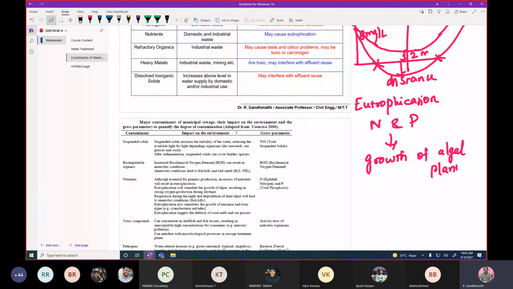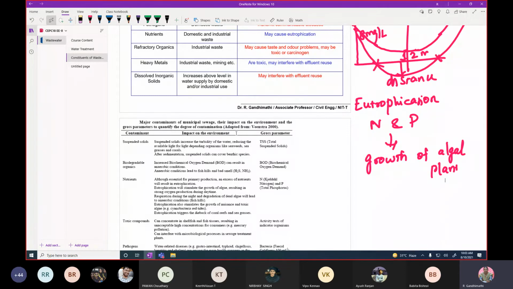And then presence of heavy metals, it may accumulate in the living tissues. Especially it may accumulate because it will not degrade. Heavy metals will not be degraded by microorganisms. It can be accumulated in the living tissues. And then dissolved inorganic solids.